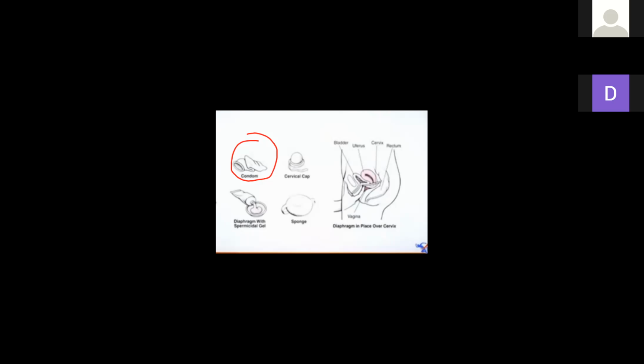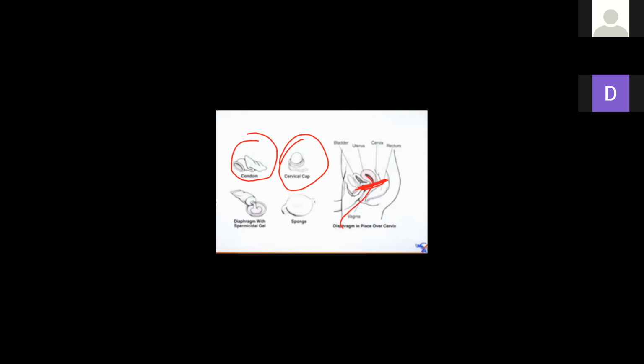Diaphragms, cervical caps and vaults are barriers made up of rubber. Note that they are made of rubber. They are inserted into the female vagina and cover the cervix. They block the entry of the sperm.